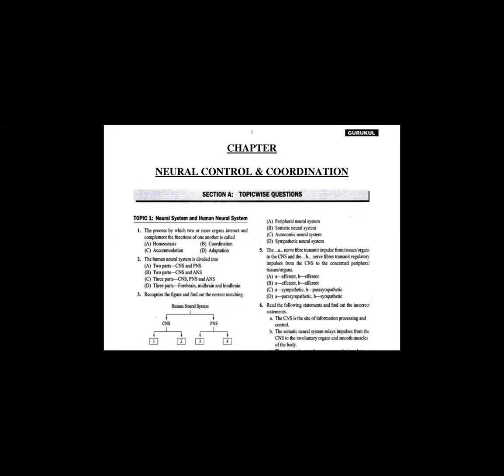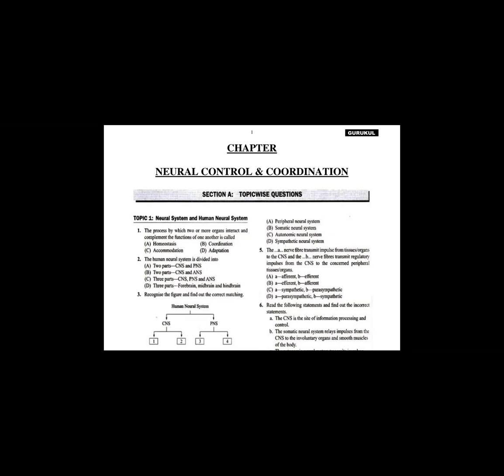The first question: the process by which two or more organs interact and complement the function of one another is called. We know that the two systems, the nervous system and endocrine system, what we call the neuroendocrine system, are involved in bringing about coordination between the different organs of the body, to maintain homeostasis and to perform any kind of function. We require the nervous system as well as the endocrine system, so the process by which two or more organs interact and complement functions of one another is called coordination. So the answer for question number 1 is B, coordination.